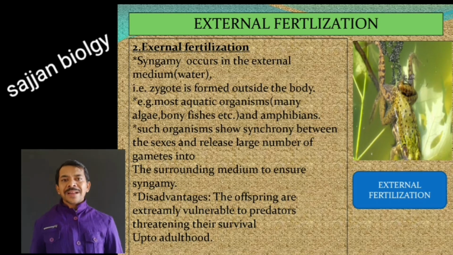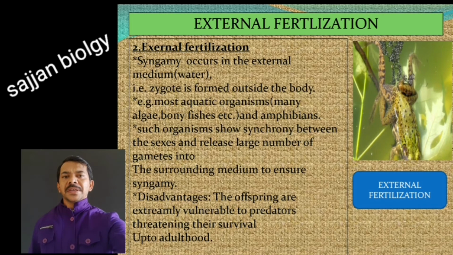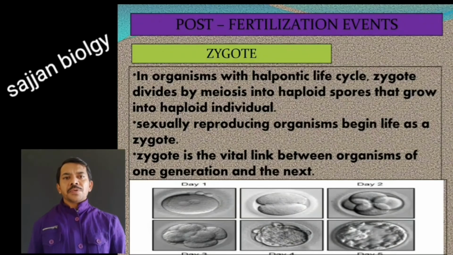The offspring are extremely vulnerable to predators, threatening their survival up to adulthood. Obviously, next we can discuss post-fertilization events, inside the zygote.